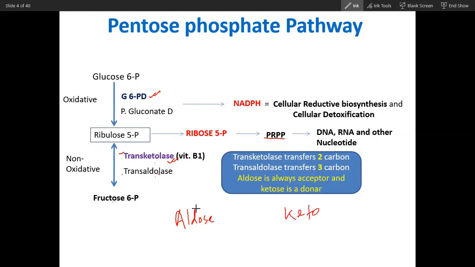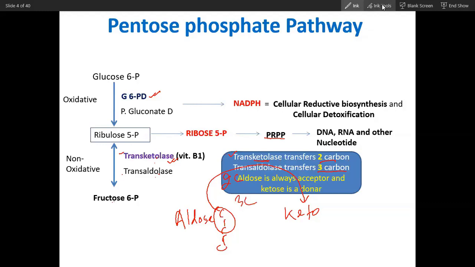So part of the carbon is transferred from this aldose sugar to the keto sugar, and this transfer always happens from aldose to keto sugar. Now you can see this transketolase. You can remember it as 'K2-lase': transketolase will transfer 2 carbons from this aldose to the ketose. Transaldolase will transfer 3 carbons from this aldose to the keto sugar. Here, 2 carbons from aldose. So that is the big difference between these two reaction mechanisms.